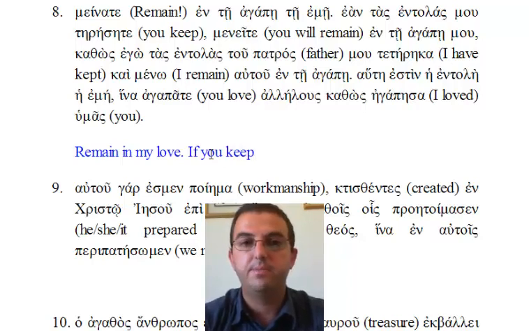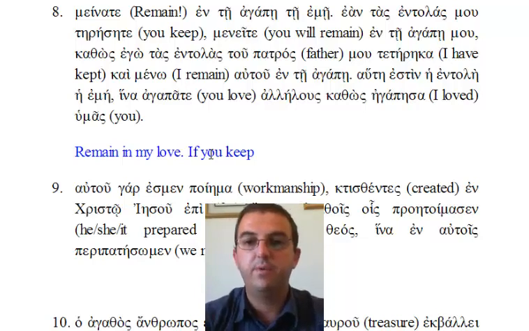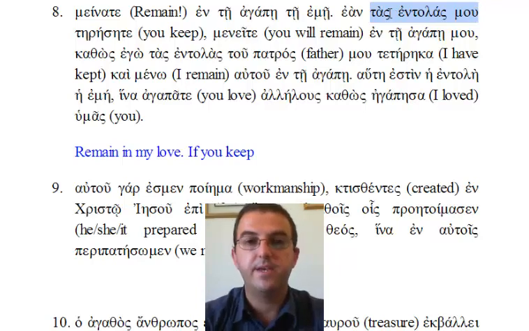Kathos, kathos means just as. Kathos, ego tas entolas tu patros mu te tereka. Let's just begin as usual with our verb. It's te tereka, just as I have kept. We look for a nominative in this clause. Kathos ego tas entolas tu patros mu te tereka. There is a nominative.